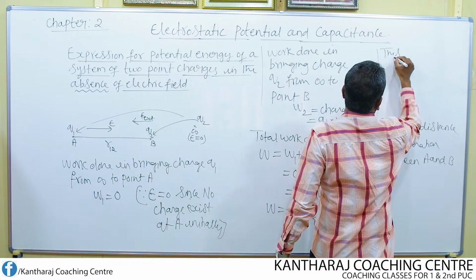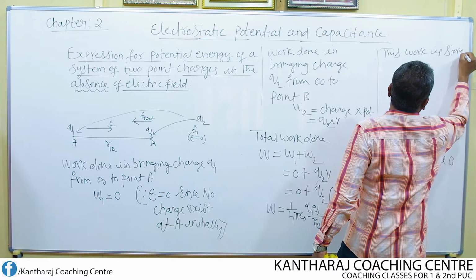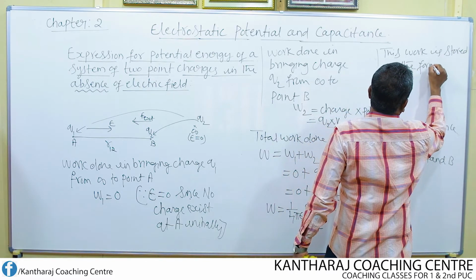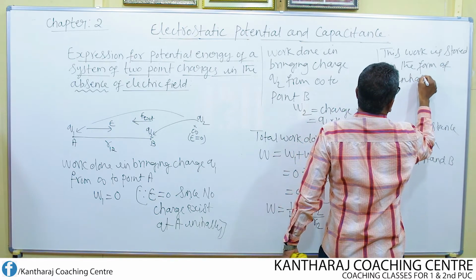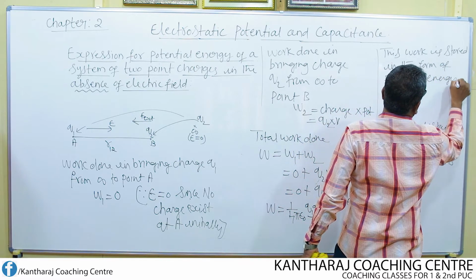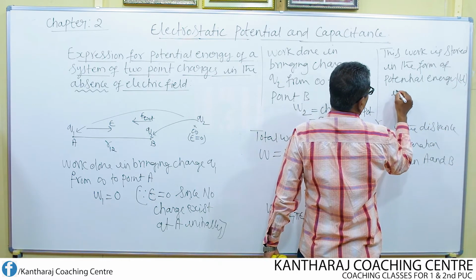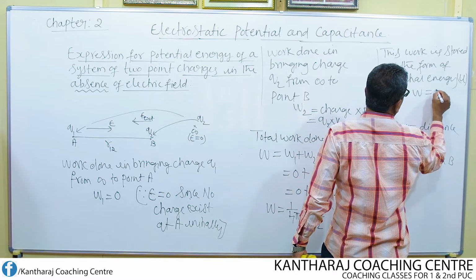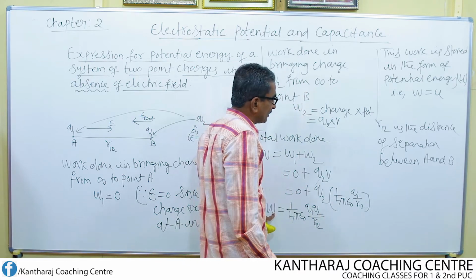This work is stored in the form of potential energy in the system of charges, and this potential energy is given by U. That means I am going to replace W by U. If I do so, then what happens to this equation?